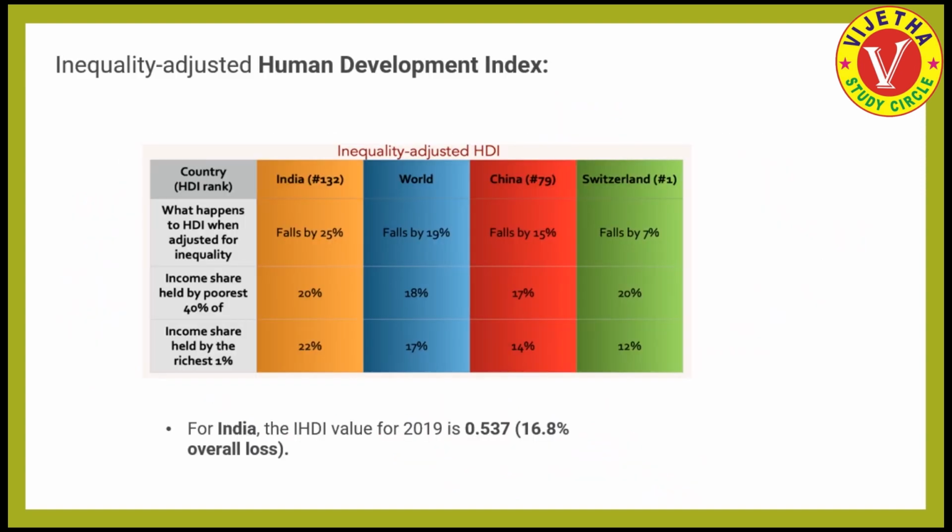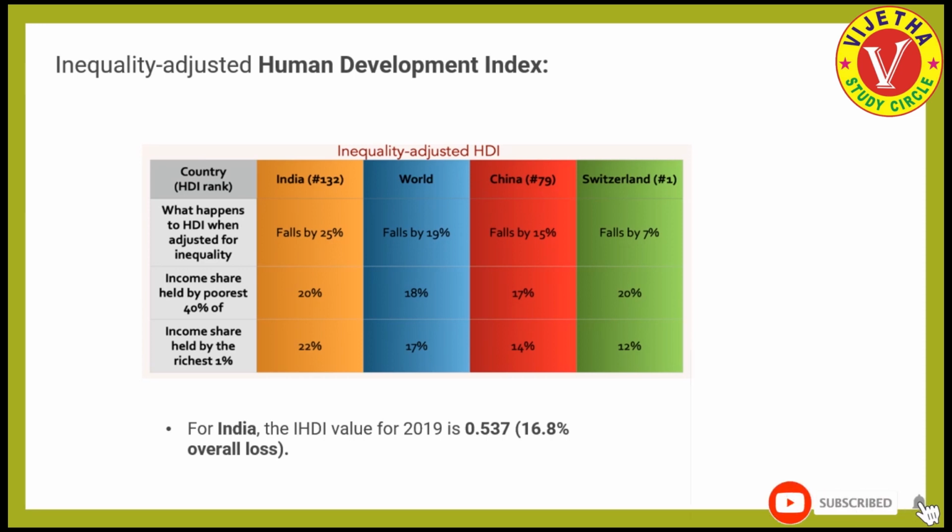And what about the Inequality Adjusted Human Development Index? If we see India in 2019, we have a 0.537 value of the Inequality Adjusted Human Development Index. Normally, the Human Development Index, we have seen, is based on the health, education and standard of living criteria. But at times we read in the newspaper that there is an Inequality Adjusted Human Development Index also.